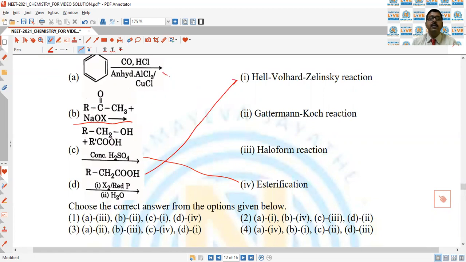This reaction is the Gattermann-Koch aldehyde synthesis, and this reaction is the haloform reaction. The haloform reaction is basically given by methyl ketone with NaOX.